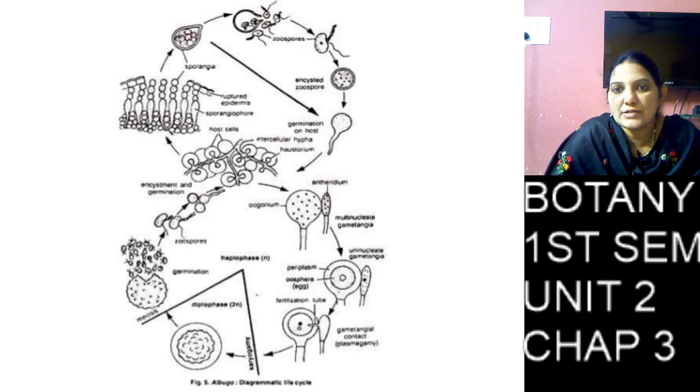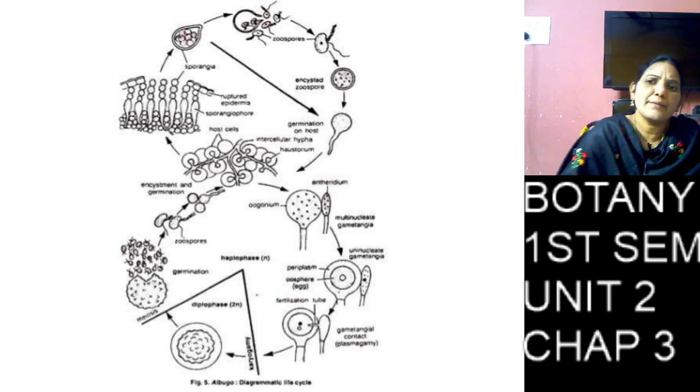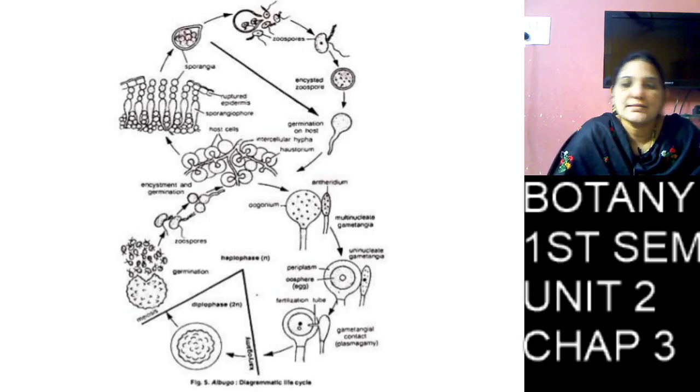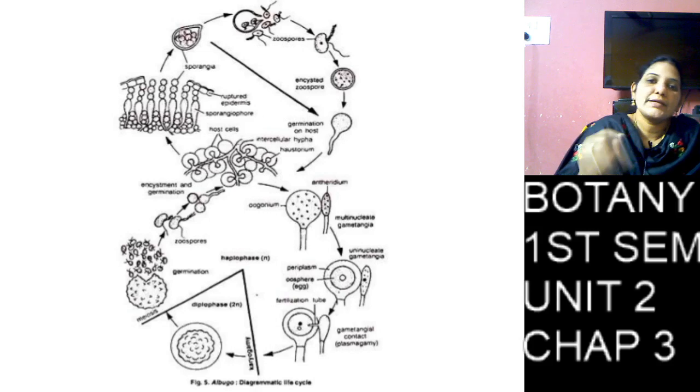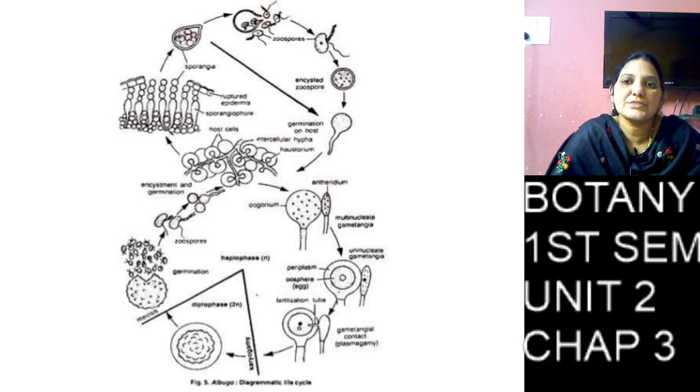The disjunctor is made up of a gelatinous layer, and the conidia are attached to each other with the help of the disjunctor.